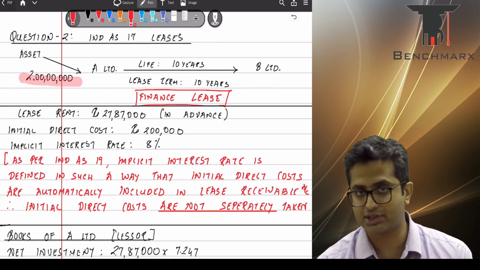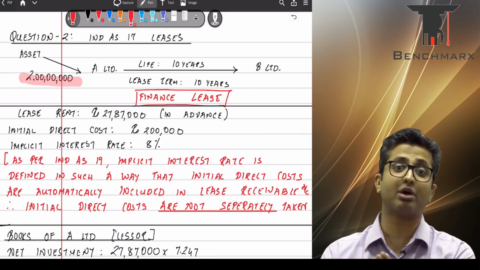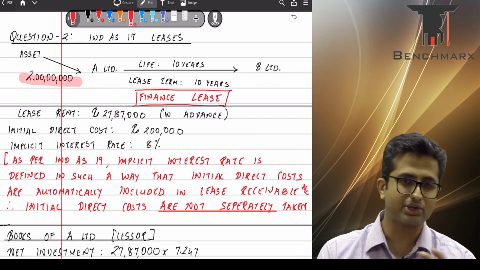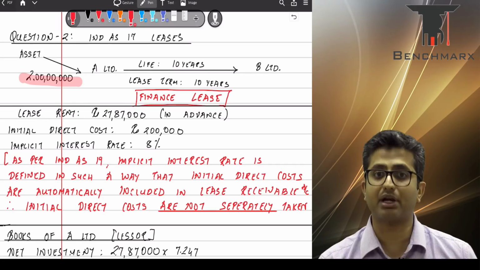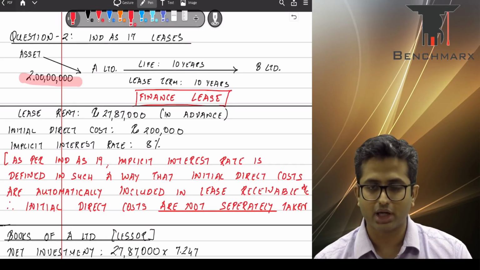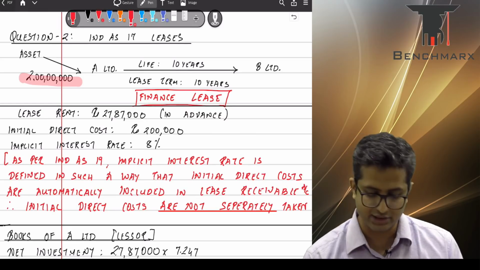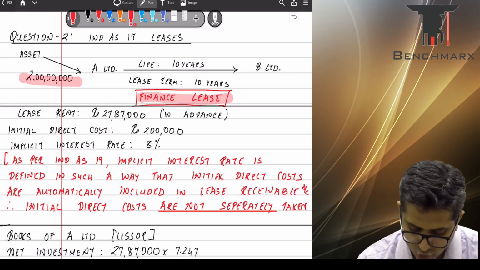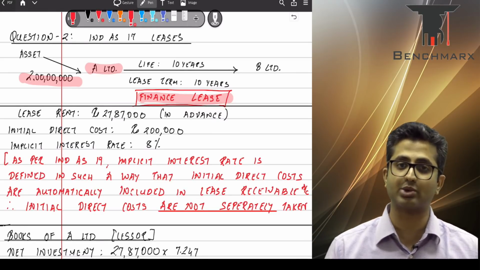Now, if you see, the life of the asset is also 10 years. One of the conditions of a finance lease is if it is leased out for a major part of the economic life, and major part is generally considered to be greater than 75%, in which case the transaction is classified as a finance lease. In this particular case, the lease is for the entire life, and hence it's a clear case of finance lease. So we are asked to show the accounting in the books of A Limited for the financial year ended 31st March 2018.